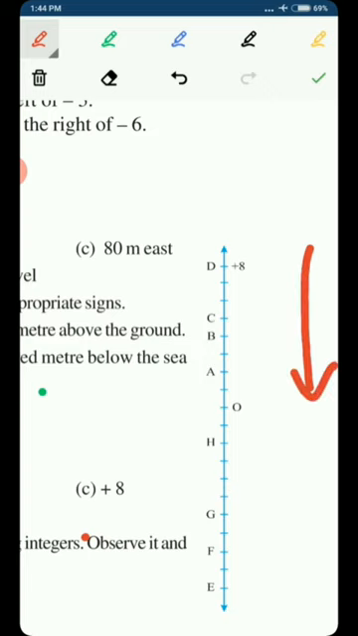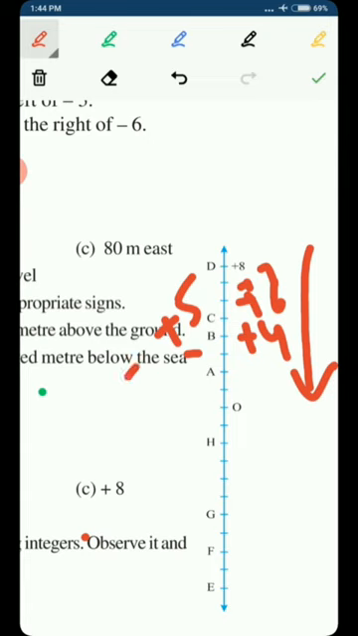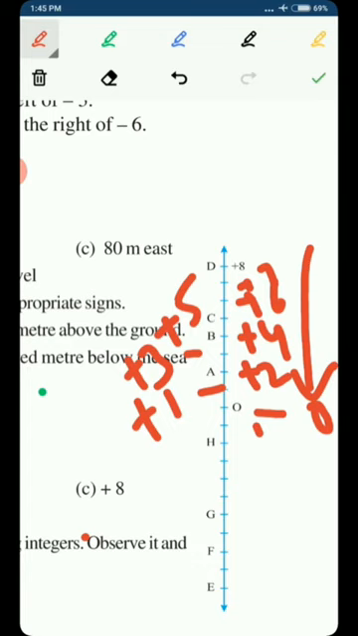Means if D is +8, then this point will be +7, this will be +6, this will be +5, this point B will be +4, this point will be +3, A will be +2, this point will be +1, and O will be 0. Means moving downwards from point D, which is +8, we reached +7, +6, +5, +4, +3, +2, +1, and at O we reached 0.